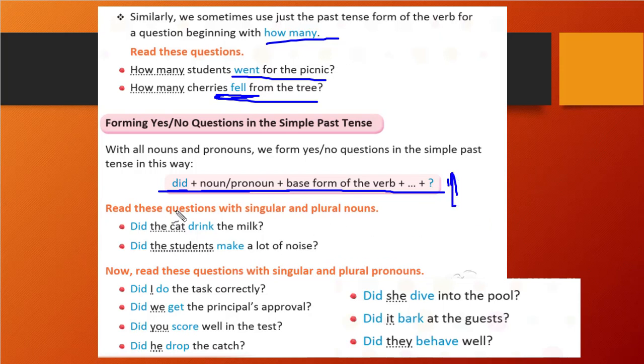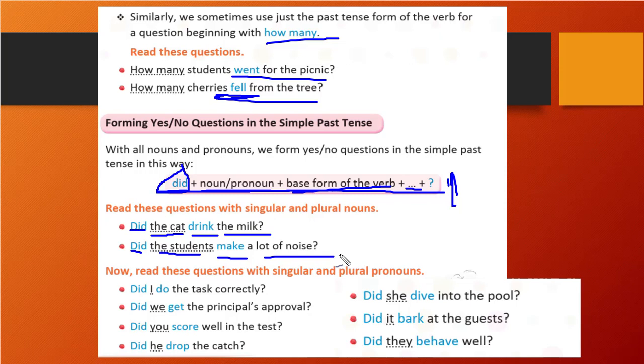You see here, first we need to write did, right? So here did is written. Then we need to write the noun or pronoun. Here the cat is a noun that is written. Then the base form of the verb, so drink is the base form, right? And then the remaining part and the question mark. That's it. If you follow that format, you can give this answer. Then you see did, then the noun students, then make is the verb, and a lot of noise, then the question mark.